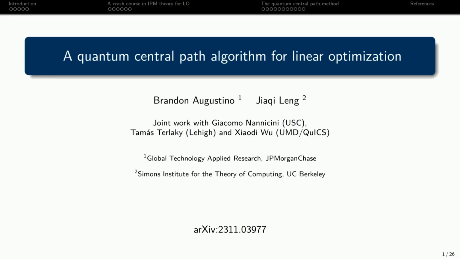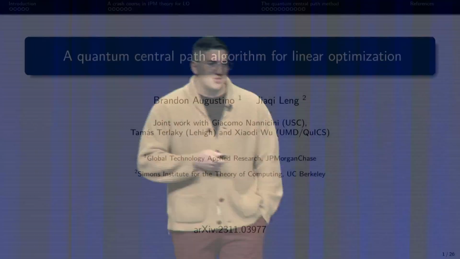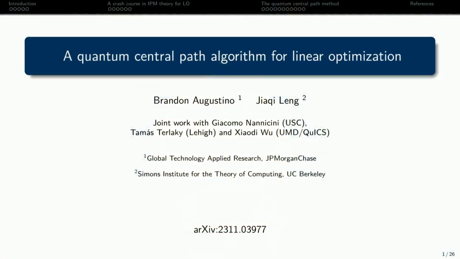Thank you for the very nice introduction. My name is Brandon Augustino. I'm with the Global Technology Applied Research Group at JPMorgan Chase. Delighted to be presenting this work with my co-author, Jiaqi Leng, who's a postdoctoral fellow with the Simons Institute for the Theory of Computing at UC Berkeley. The title of our talk is a quantum central path algorithm for linear optimization, and this is based on joint work with Giacomo Nannicini, Tamás Terlaky, and Xiaodi Wu.